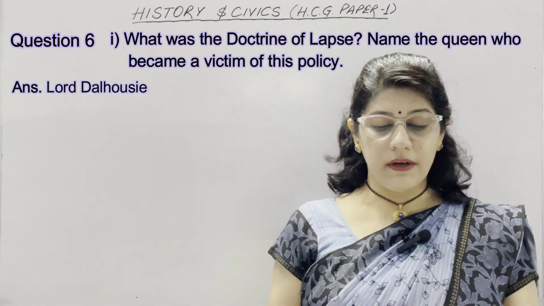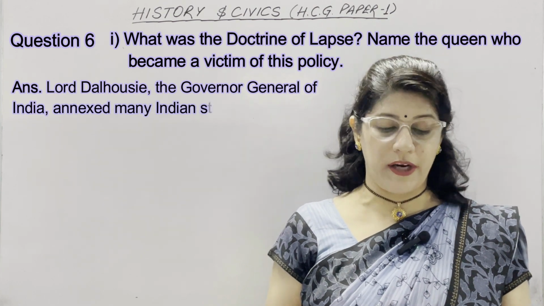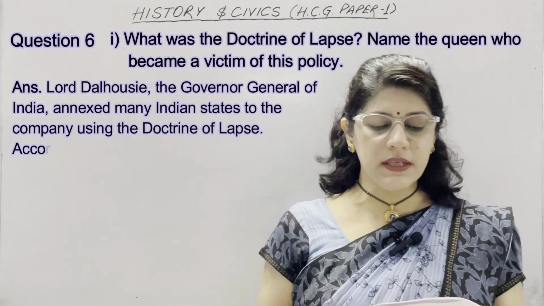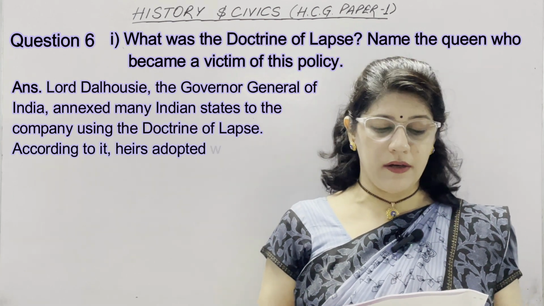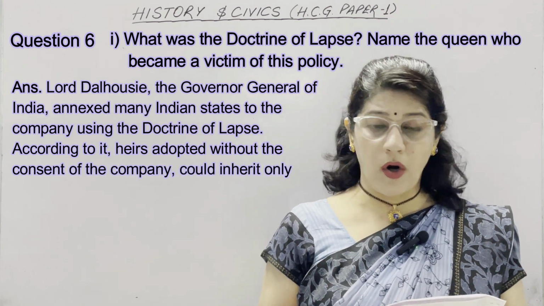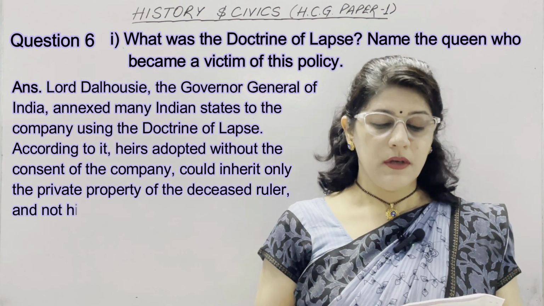Lord Dalhousie, the Governor General of India, annexed many states to the company using the Doctrine of Lapse. According to it, heirs adopted without the consent of the company could inherit only the private property of the deceased ruler and not his territory, which would come under the company's rule.